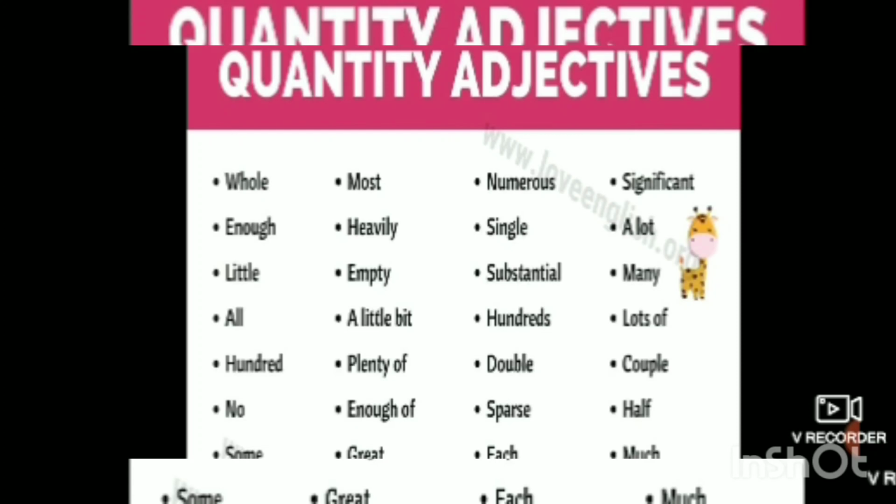Couple means a couple of people, a couple of hours. How much time will it take? A couple of hours it will take. So this again is couple of. This phrase is giving us an idea about the quantity adjective. Half, much. So what you can do along with these words is, with the help of these words, you can create your own sentences. Got it?